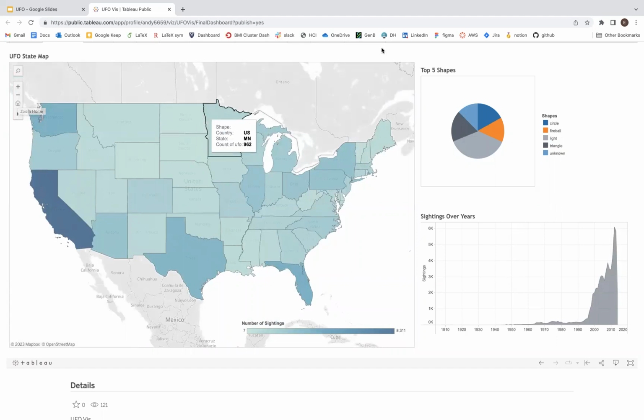Furthermore, a pie chart is shown on the upper right. This pie chart includes the top 5 reported UFO shapes in the US. Each region of the pie is associated with a particular shape. The color legend is shown to the right of the pie, which is based on a colorblind-friendly color palette. There is also an interactive hover feature with the pie chart. When a user hovers over a region, a tooltip pops up with details, including the shape and frequency of sighting for that particular shape.